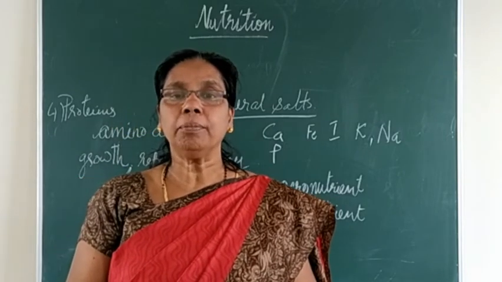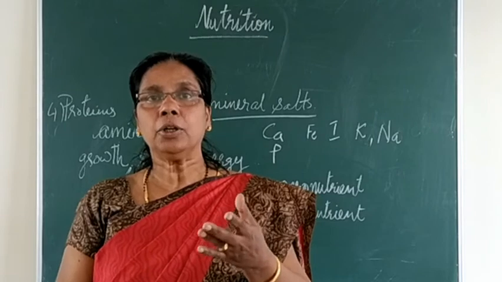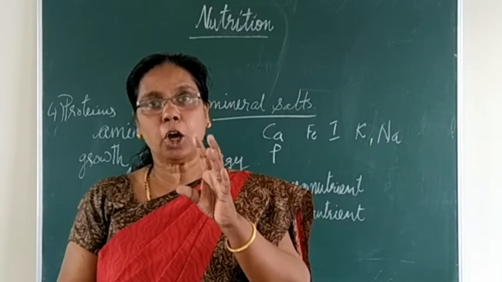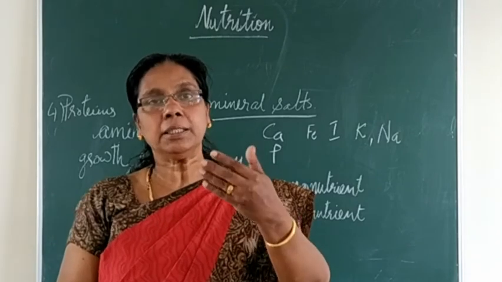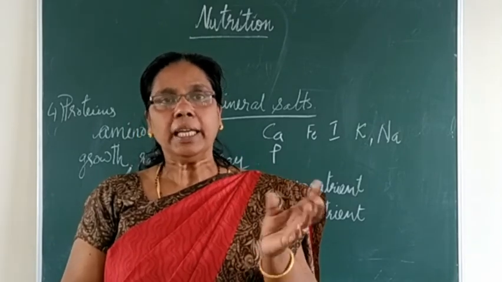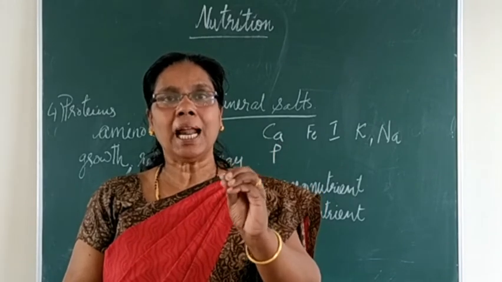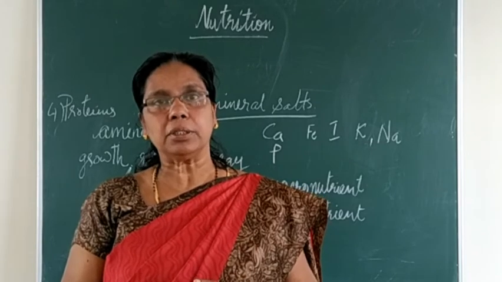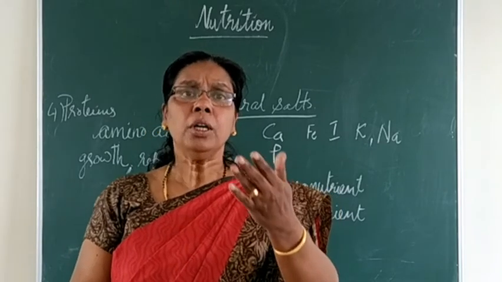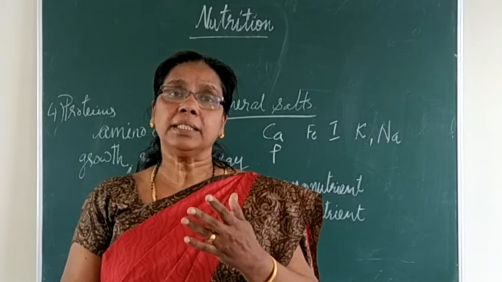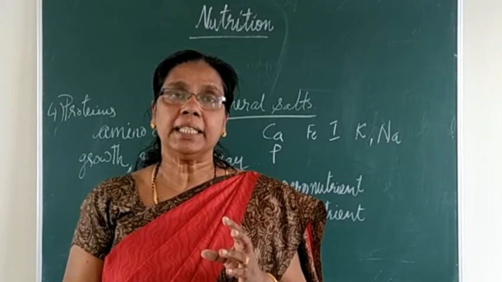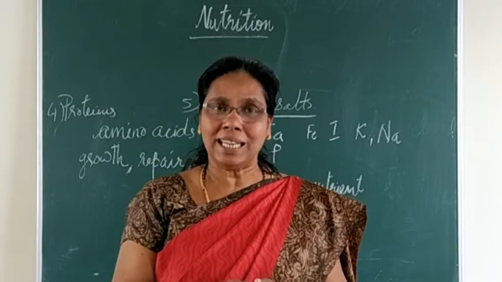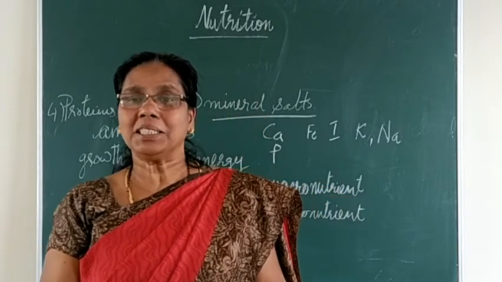Next one is sodium. I already told you, your table salt or kitchen salt is nothing but sodium chloride. We are not consuming this salt by itself, but when we are cooking, we add a little of this salt to most food items. So from the table salt, our body gets a proper amount of sodium. And suppose sodium is less in your body, you will get muscle cramps.